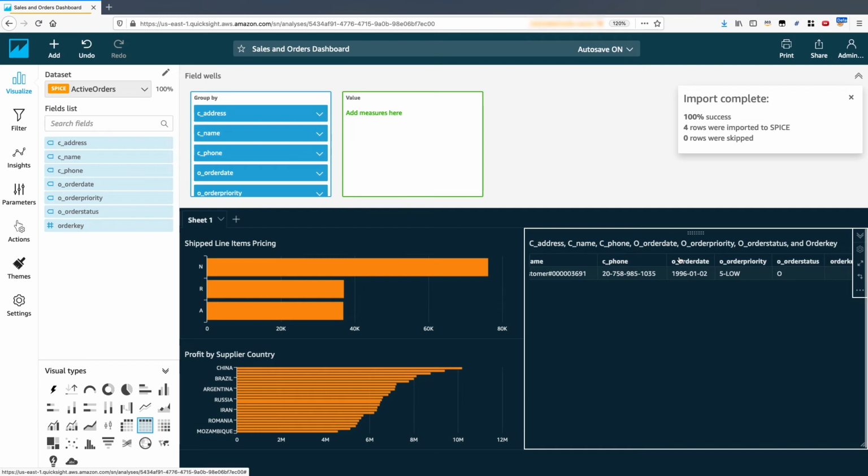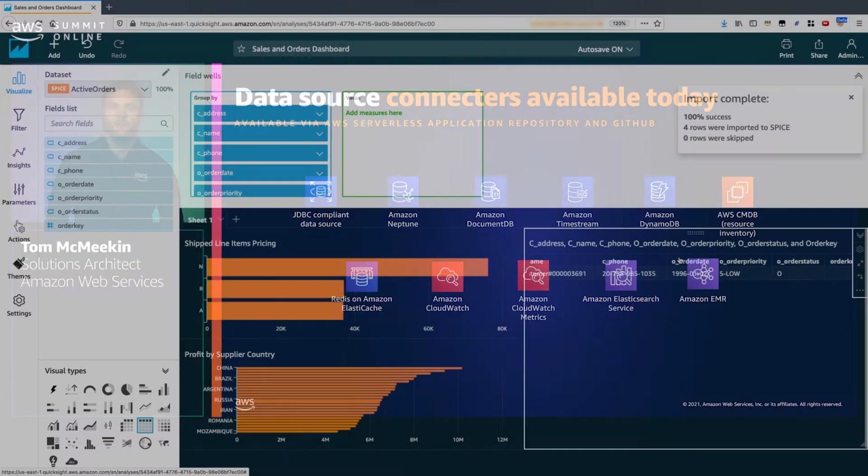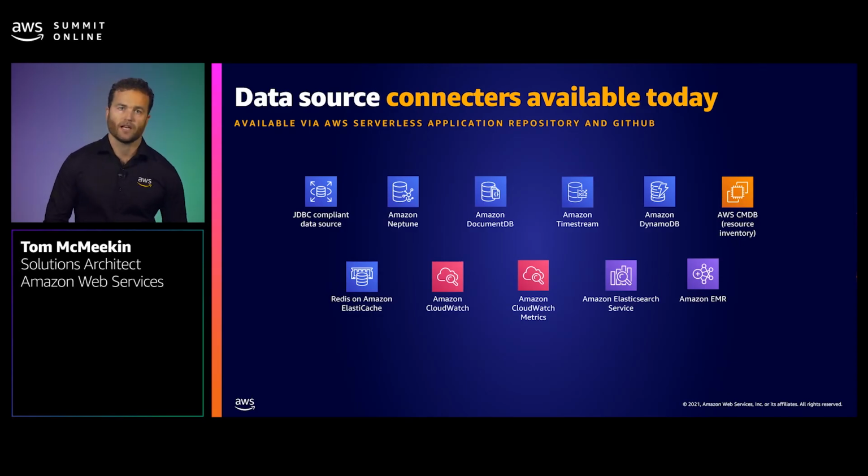Let's now jump back over to the slides to learn more about what Athena Federated Query has to offer. Now you saw in the demo some of the connectors available for you to use. AWS provides pre-built connectors to enable you to quickly get up and running and query a federated data source like I showed in the demo. Beyond the connectors we used in the demo, you can find connectors from Amazon DocumentDB, Amazon Redshift, Amazon CloudWatch logs and metrics, and any JDBC compliant relational data source.